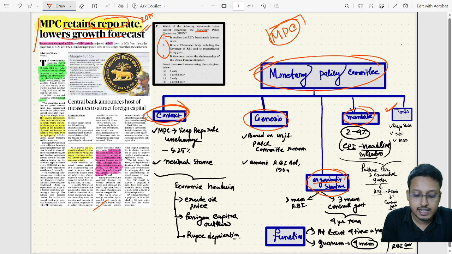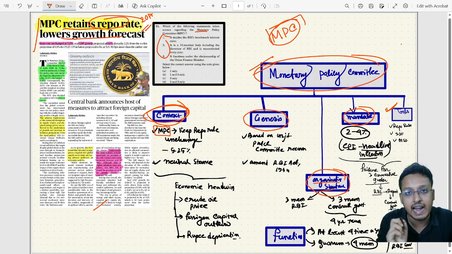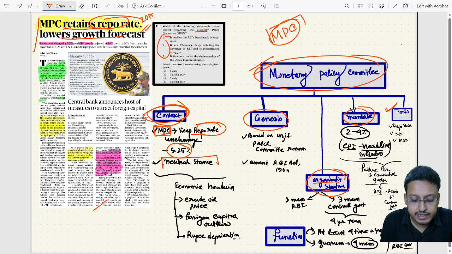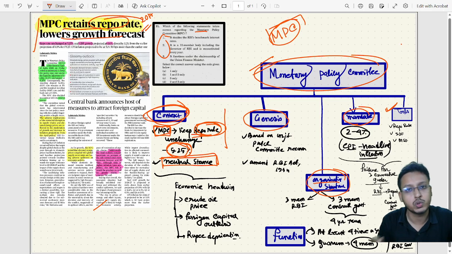Starting with the context: recently the Monetary Policy Committee meeting was held, and in that meeting, all the members of the MPC unanimously decided to keep the repo rate unchanged, and that is 5.25%. They also said that their overall monetary policy stance is neutral. You understand the context: the repo rate is unchanged, at 5.25%.